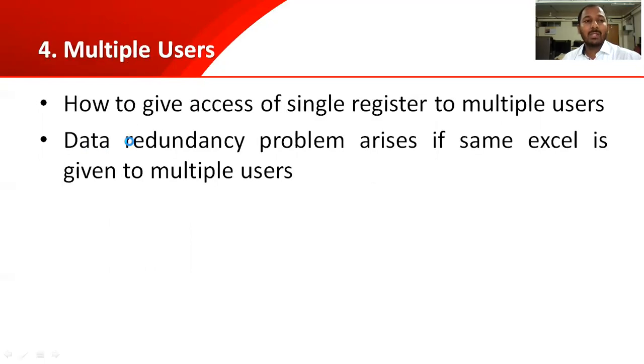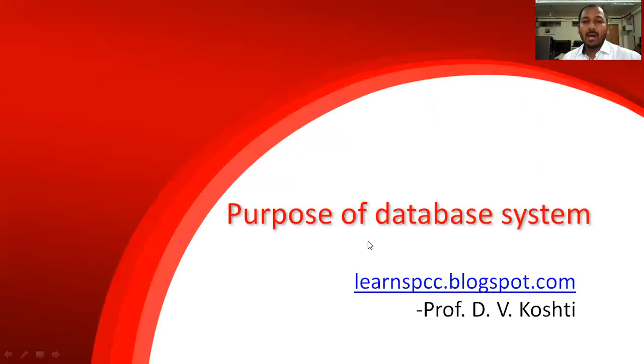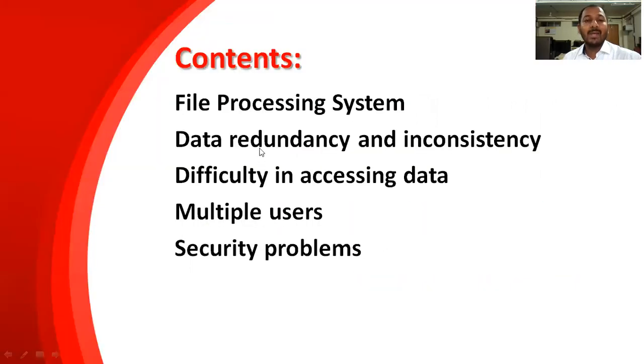Now, why have we seen all these things in this particular lecture? Our lecture name is purpose of database system, and all these are the problems we have seen in the contents. The previous system was the file processing system, which has these 4 problems: data redundancy and inconsistency, difficulty in accessing data, multiple users not being possible, and security. You need to give physical security so that the register will not be stolen by anyone. How do you give physical security to the computer? If the hard disk crashes, no one can give the assurance that it is going to crash on the next day, or that the hard disk can be recovered 100%. So such problems will occur.